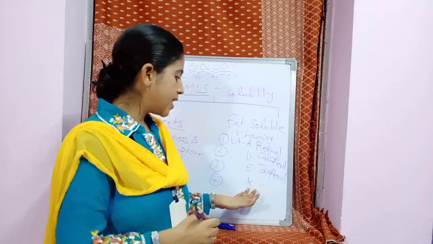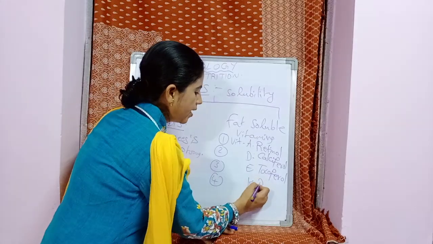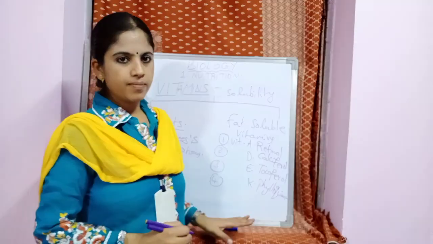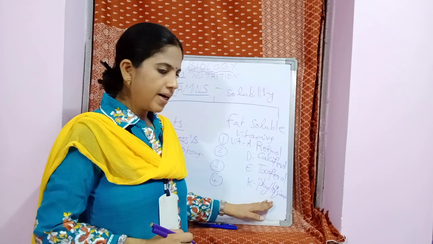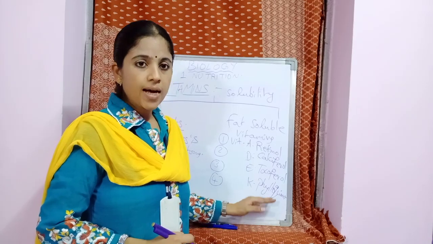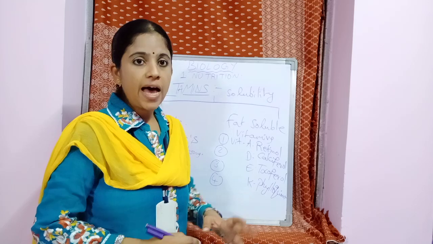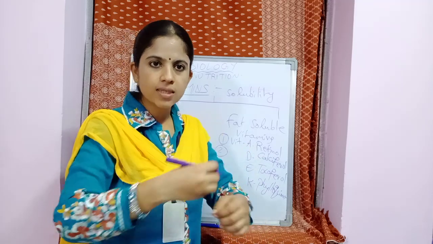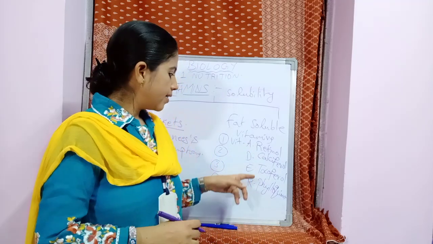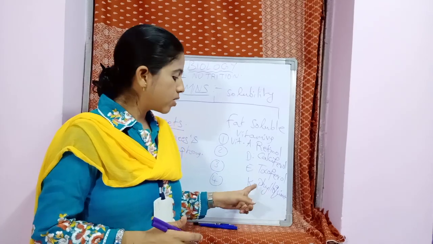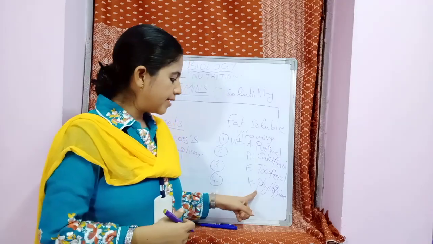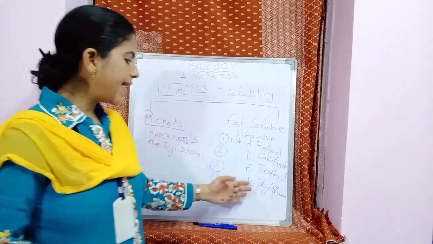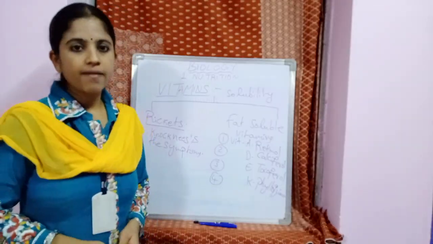Next, vitamin K. Vitamin K is scientifically called phylloquinone. Here, the deficiency of vitamin K leads to delay in blood clotting or heavy blood loss. Especially at the time of injury, you know that the blood should clot, otherwise the blood loss will continue. Here, blood loss is prevented because of vitamin K. There will be a blood clot, and if vitamin K is deficient, the blood clot will be delayed. So, delay in blood clotting is due to the deficiency of vitamin K.